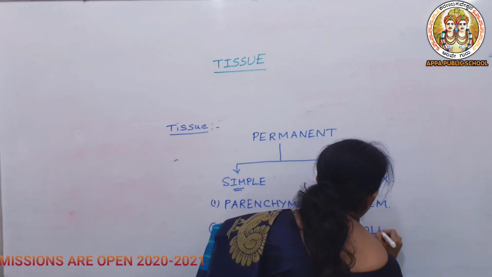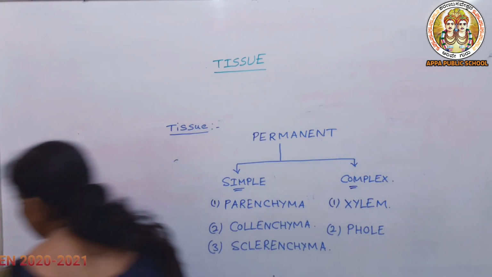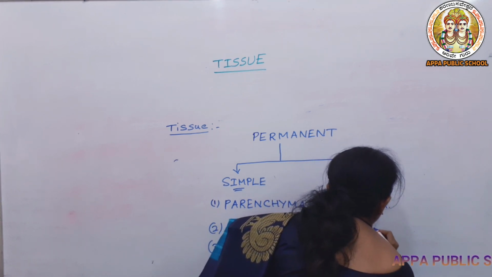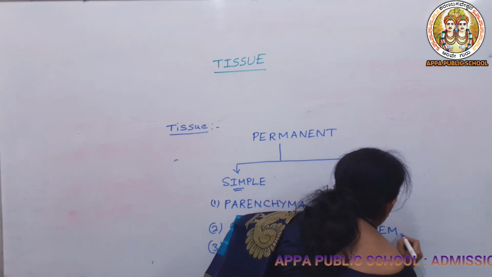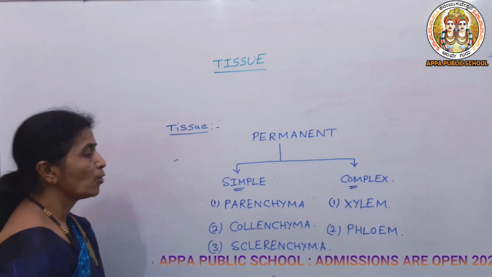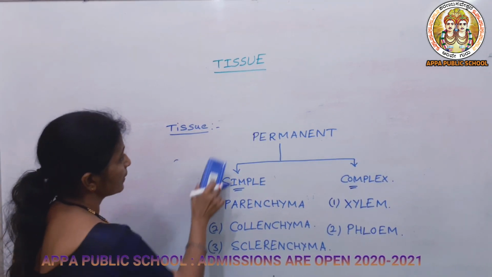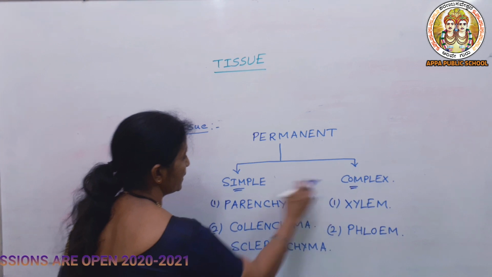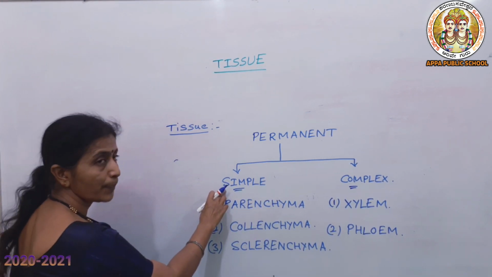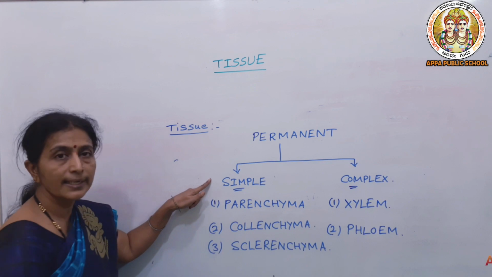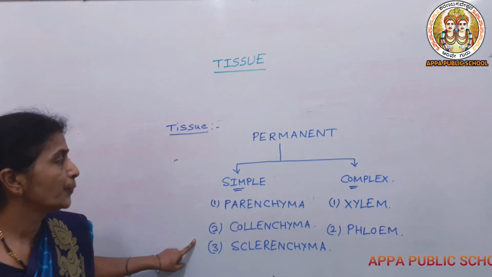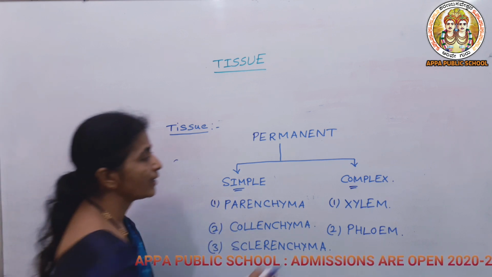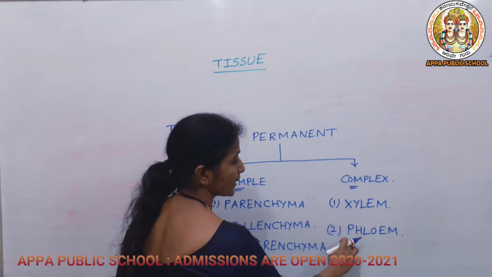Xylem and phloem. So this is how it is divided. The permanent tissue is mainly divided into simple permanent and complex permanent tissue. Because it consists of only one type of cells in them, that's why it is categorized under simple permanent tissue, and it is mainly divided into parenchyma, collenchyma and sclerenchyma, and complex permanent tissue is divided into xylem and phloem.